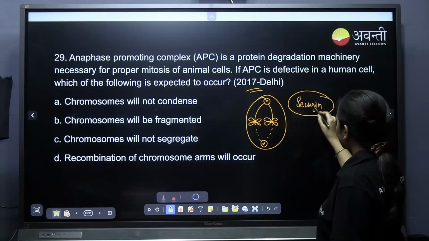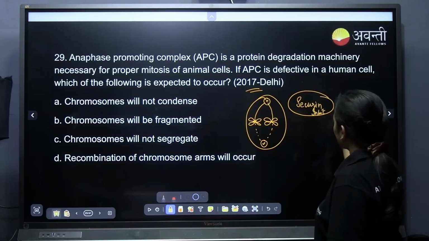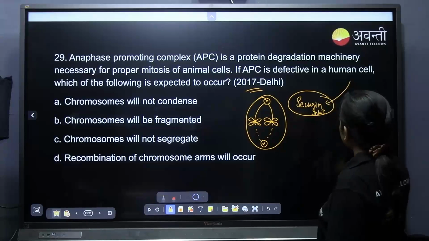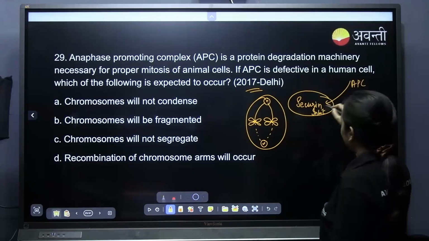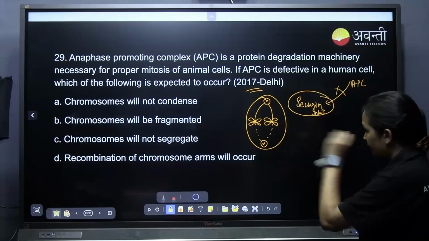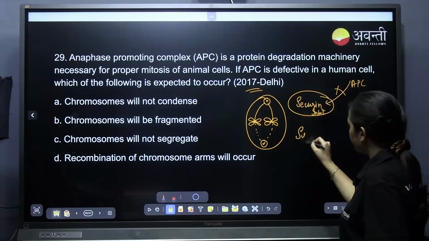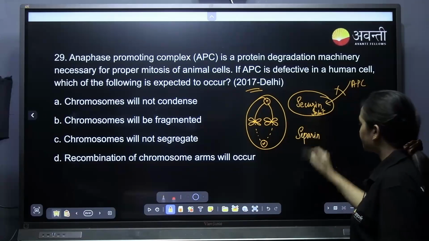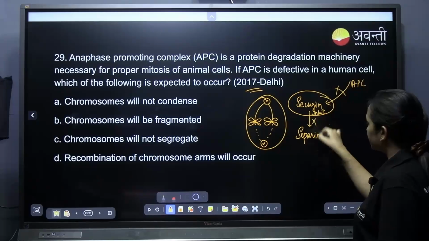So this is the inhibitor protein. APC, that is anaphase promoting complex, comes here and tells this securin, your work is over now, don't inhibit any more. Actually it will be inhibiting the protein called separin, which separates. It will be inhibiting this one.